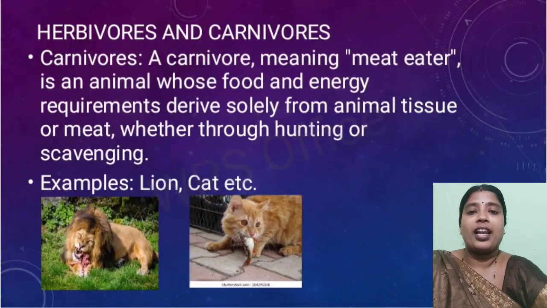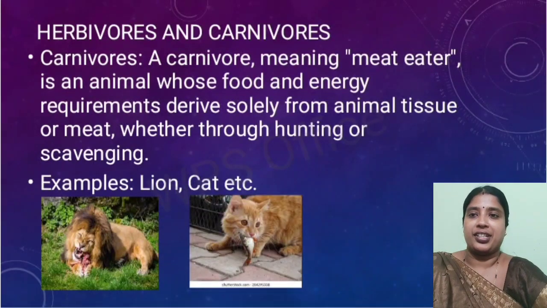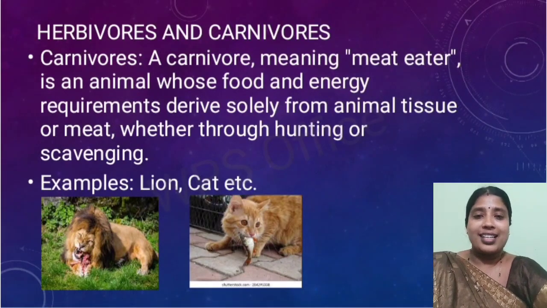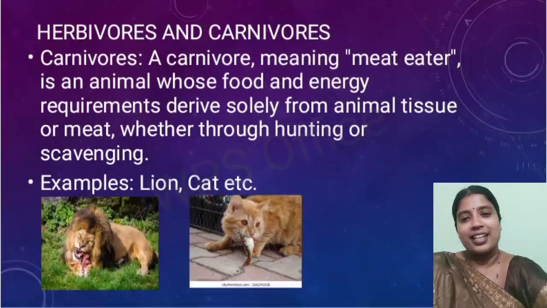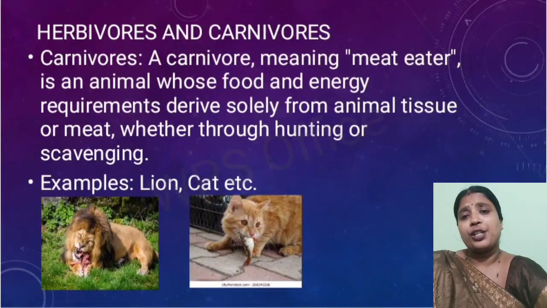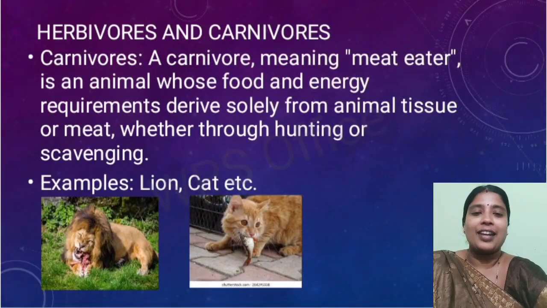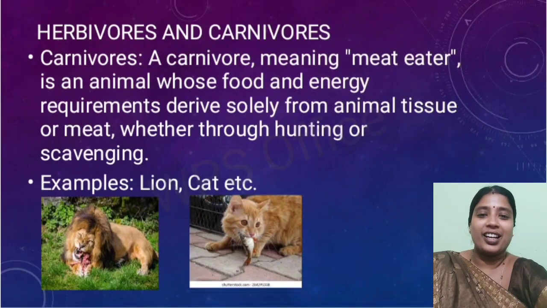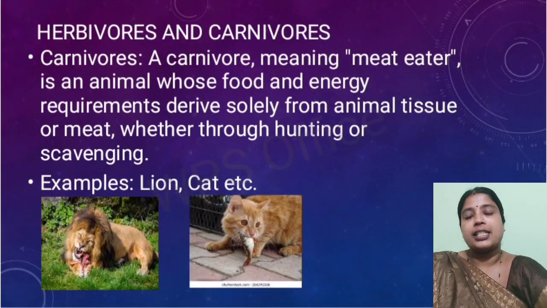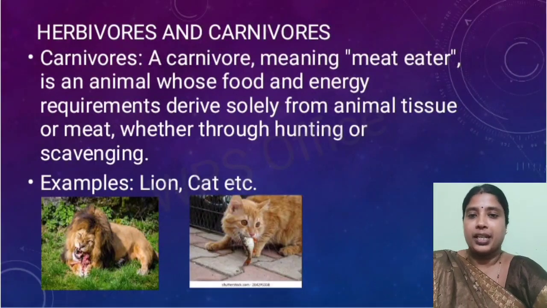So purely they are meat eaters. Now this eating can be done either by hunting or by scavenging. Examples of carnivores are lion, cat, etc. You can see in this image very nicely lion and cat enjoying their food. So herbivores are plant eaters and carnivores are meat eaters.